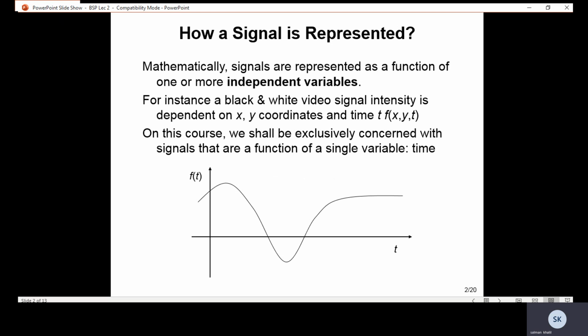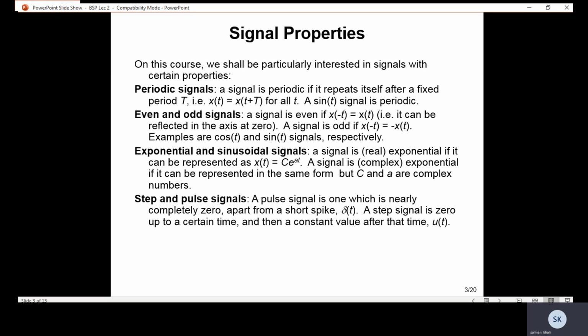How is a signal represented? Mathematically, signals are represented as a function of one or more independent variables. For instance, a black and white video signal intensity is dependent on x, y coordinates and time t. So f of t is equal to f(x, y, t). A diagram is shown in the figure with respect to time t.